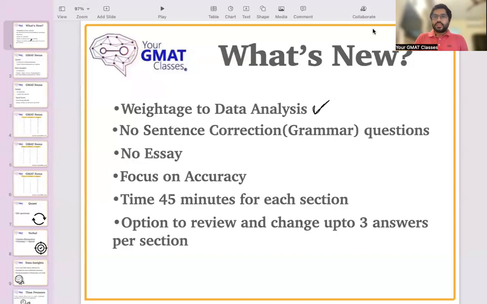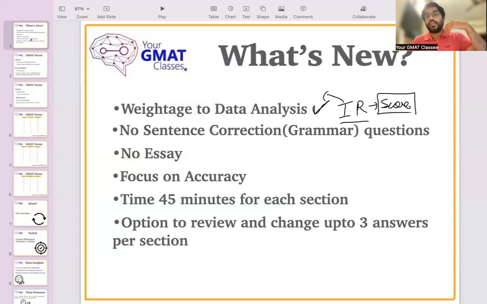Yes. So this is a conscious decision that they have taken in consultation with all the top B schools, because data has become an integral part of management. So earlier there used to be a section which was the IR section. The IR section did not contribute to your GMAT score. But this IR section, combined with some other topics, they have introduced as a completely new section, which is Data Insights.